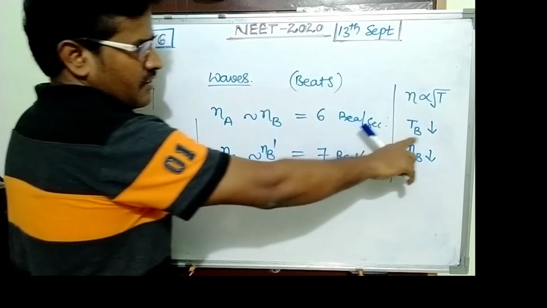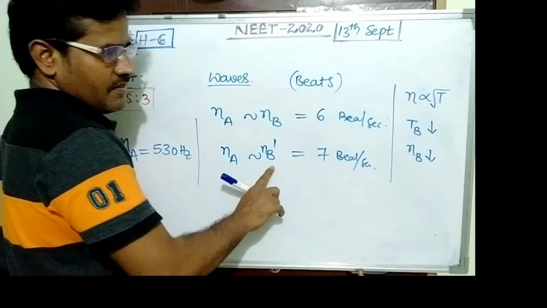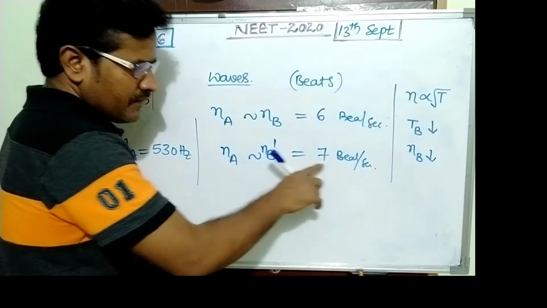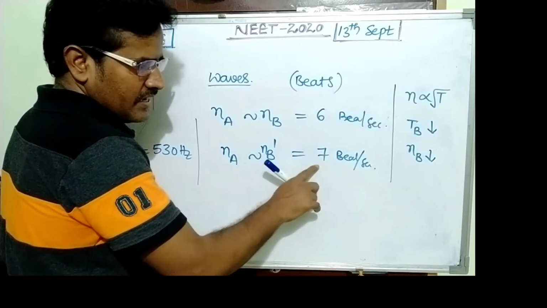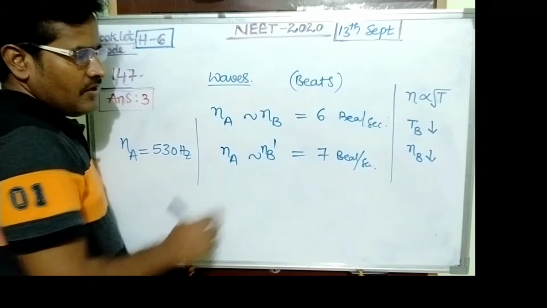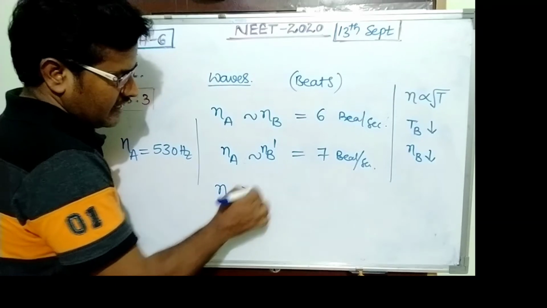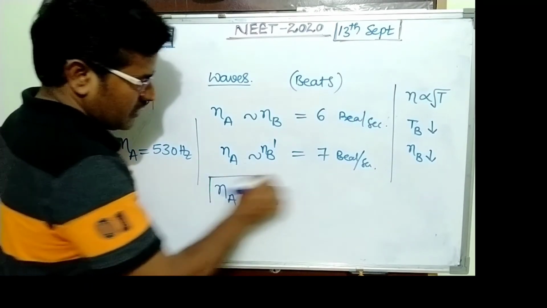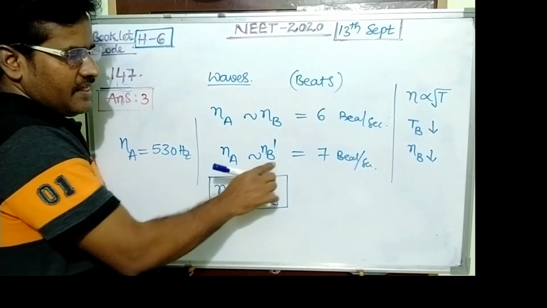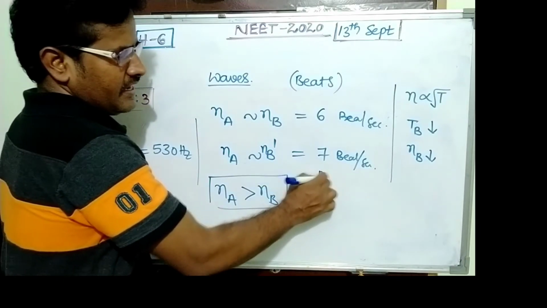Tension decreases, then B frequency decreases. This means the number of beats decreased to 7. So that means A is bigger, NA is greater than NB. This is the condition: B decreases, beat number increases.